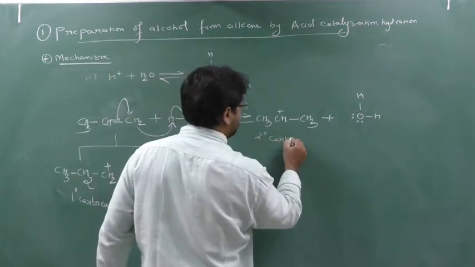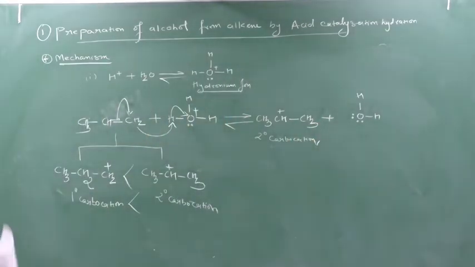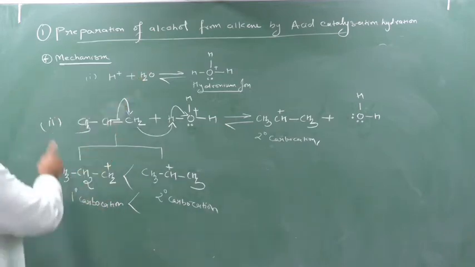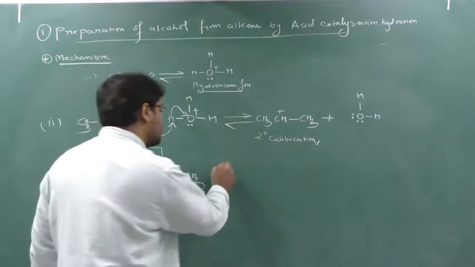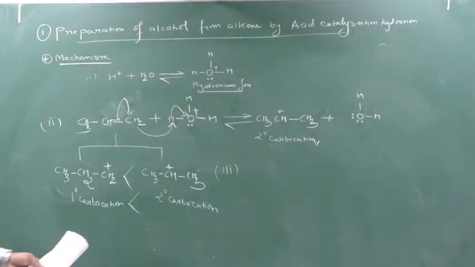This is the first step of your mechanism. This is a 2 degree carbocation. This is the first step. Clear? So the second step, I can say this: first step H3O plus, in the second step carbocation will form. Now in the third step what will happen? In the third step this carbocation will react again.